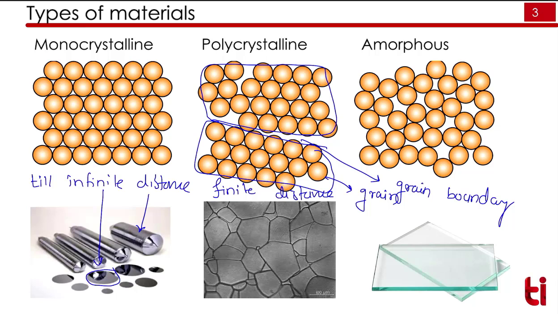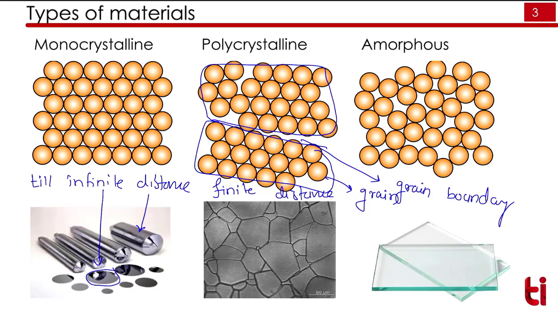Remember that this is a very important concept, and in next few lectures you will hear this word again and again. So we can see here in the picture, this is a picture of polycrystalline material. You can see there are some black lines. These black lines are nothing but grain boundaries. So within this grain boundary, that is here, we have a periodic atomic arrangement, and this we call as a crystallite, and the boundary we call as grain boundary.